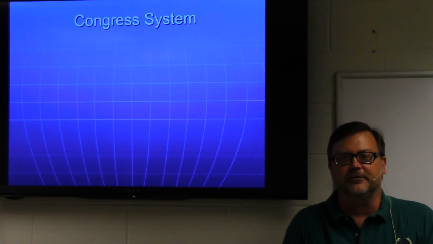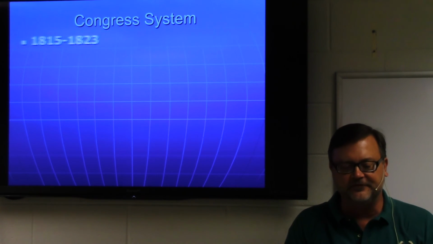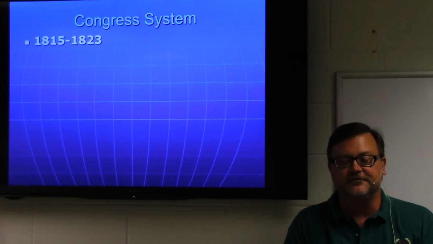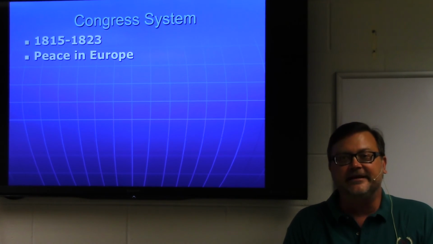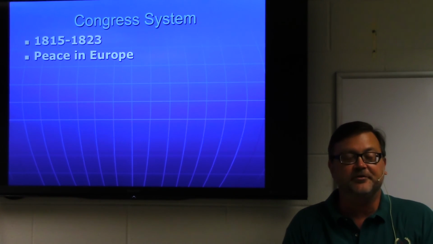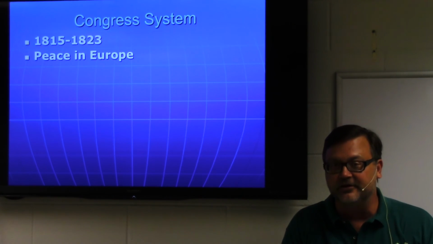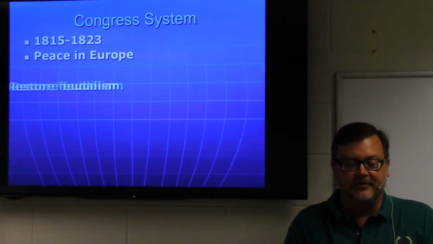The Congress system, they've been meeting at Vienna since 1814, and now they've come up with their agreements in 1815. And one of the things they agreed to is to continue to meet. Every year, these diplomats will meet to discuss the problems of Europe, to maintain the peace. And they'll actually do this for quite a while, about 40 years of actually keeping the peace in Europe, which is something pretty special because you look at the 1600s, 1700s, as we go into the 1800s, a lot of warfare. And they actually do a pretty good job of keeping the peace.